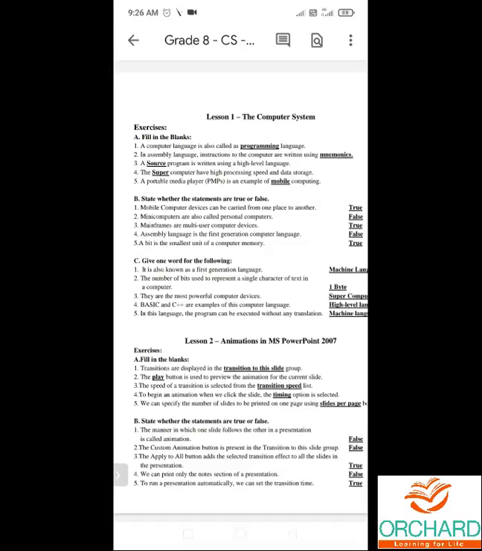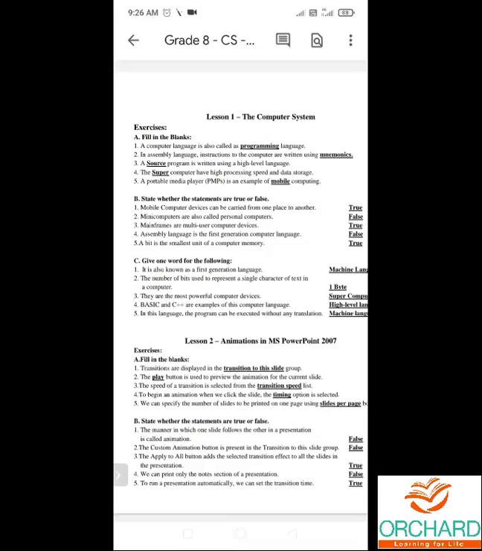Third one, a source program is written using a high-level language. A source program. S-O-U-R-C-E, source. A source program is written using a high-level language.